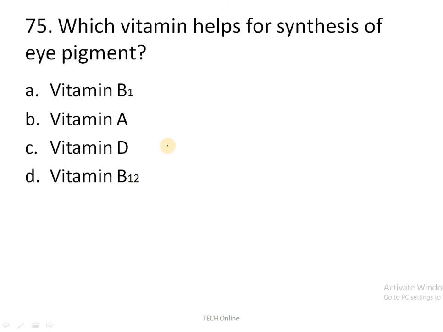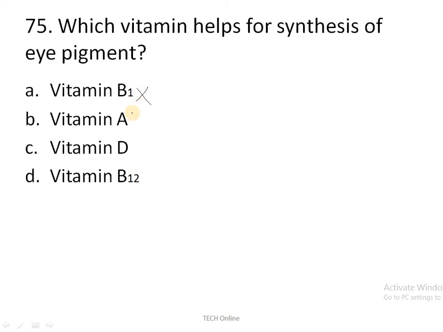Next question: which vitamin helps in the synthesis of eye pigment? We will discuss one by one, and thereby conclude the correct answer. Vitamin B1 is used in growth of tissue, so it is not used in eye pigment. It is a wrong answer.